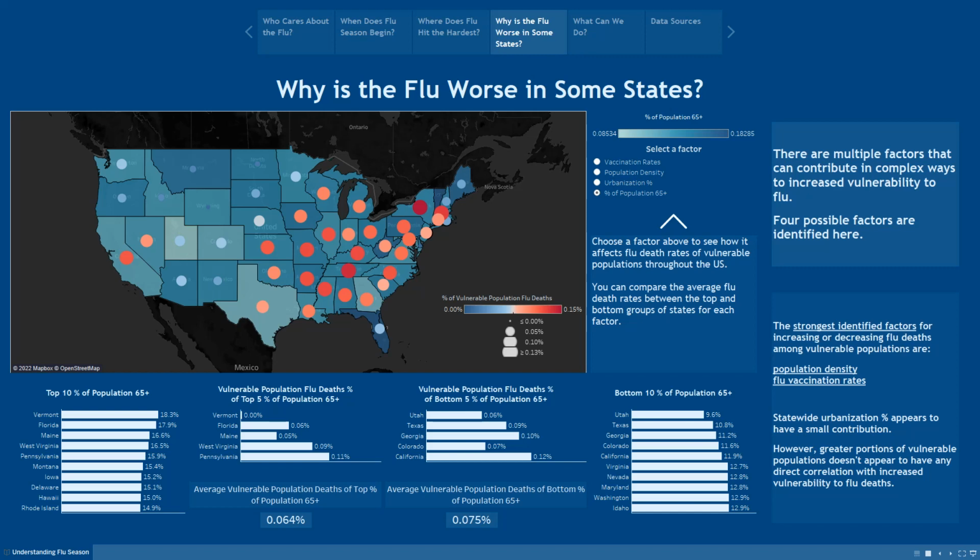And I actually did multiple statistical analyses in order to test these factors, and they consistently demonstrated that there is no relation between these two factors. Now, while we don't yet know the reason for this, it's clear that having higher portions of vulnerable populations does not have any direct correlation with a state being more susceptible to the flu. The two ones that have the highest, we've noticed, is population density and flu vaccination rates. One, population density, we can't really control at all. But the other, flu vaccination rates, we can potentially have some effect on. And so finally, the big question behind all of this data analysis is, what can we do about it?